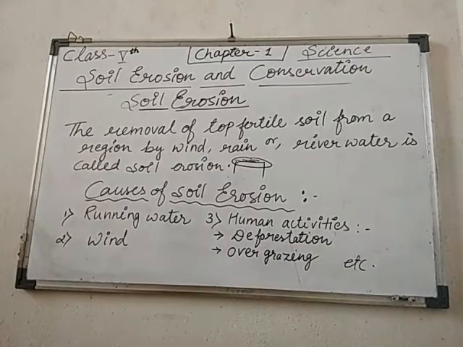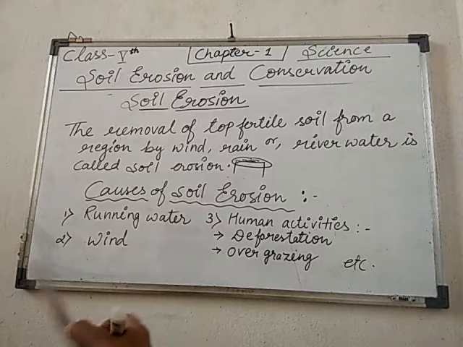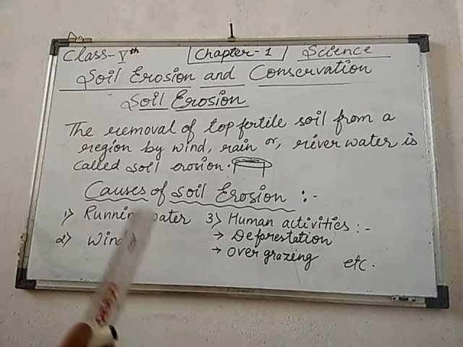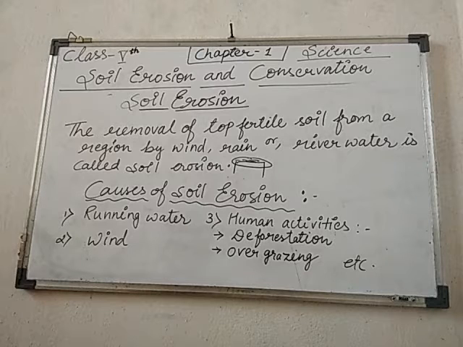Okay students, the next one is overgrazing. Overgrazing means most farmers graze their animals like cows, sheep and goats, and leave them free to graze on the same land. The plants of that land are removed again and again, numerous times. So what will happen at that place? The topsoil will loosen up. As a result, the soil becomes loose and can be easily carried away by strong wind or running water. So these are all the causes of soil erosion.